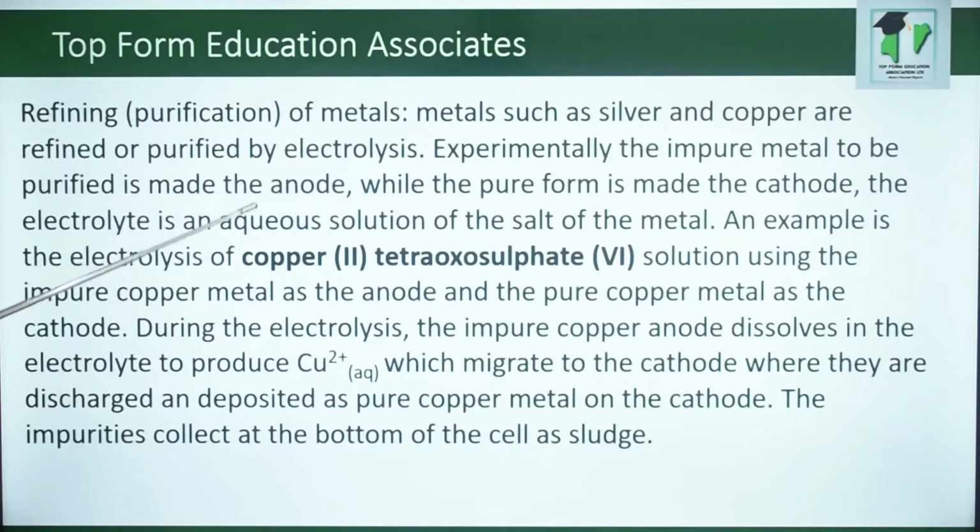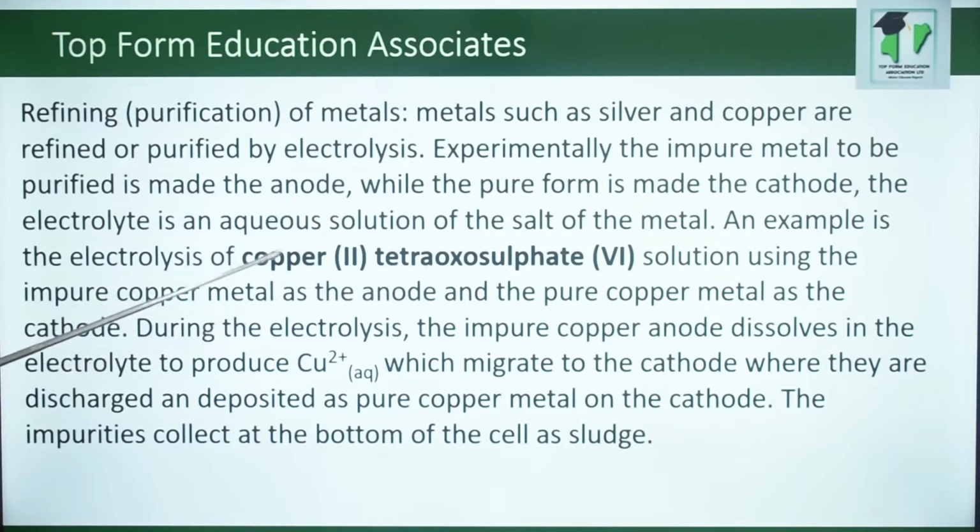Refining or purification of metals. Metals such as silver and copper are refined or purified by electrolysis. Experimentally, the impure metal to be purified is made the anode, while the pure form is made the cathode. The electrolyte is an aqueous solution of the salt of the metal.